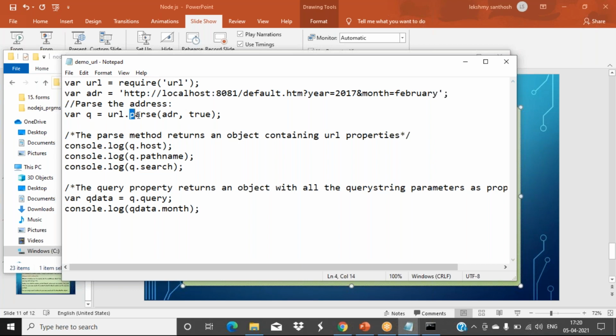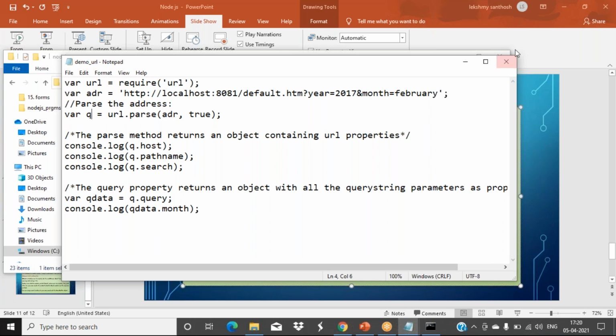So for that we use parse with adr, true, like that. It will split this URL into multiple parts, and that is stored in q. Now console.log, that means in our console window we are displaying. So what we are doing here, log q dot, that is this q object, the URL object, with all these separate parts as properties: q.host, q.pathname, q.search, like that we have given the values to display. These all are property names: host, pathname, search.